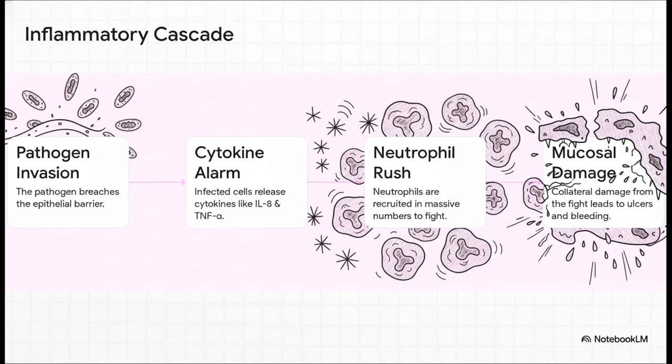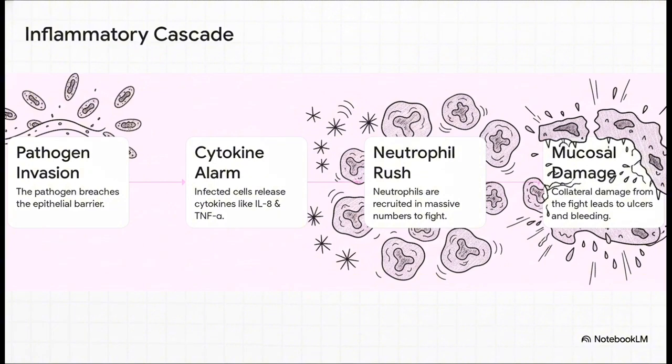Think of this as the playbook for invasive diarrhea. Step 1, the bad guy, the pathogen, breaches the wall. That immediately sounds the alarm. Infected cells start pumping out powerful chemical signals, these pro-inflammatory cytokines like IL-8 and TNF-alpha. These things are basically the air raid sirens of the immune system, screaming for backup. And that backup arrives in the form of neutrophils. They flood the area ready for a fight.